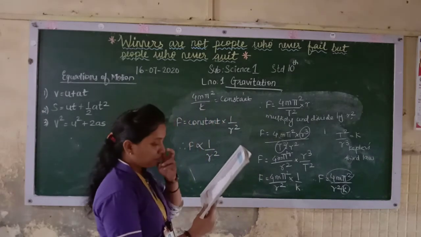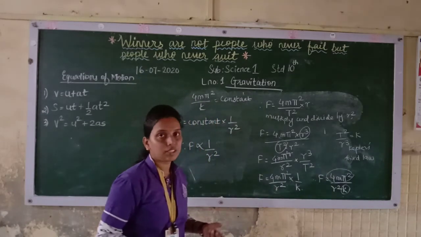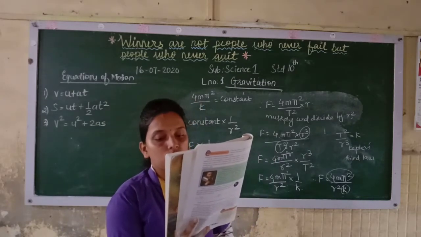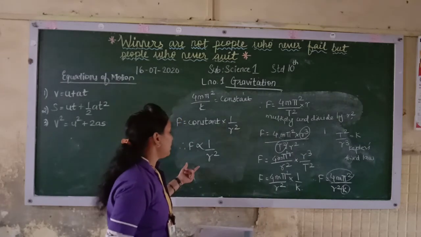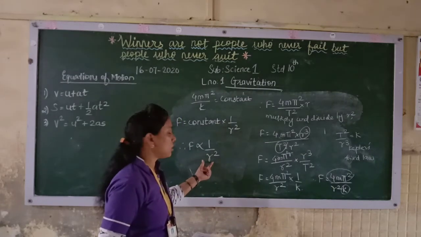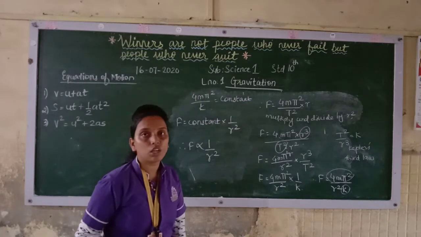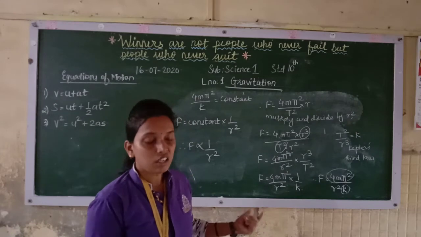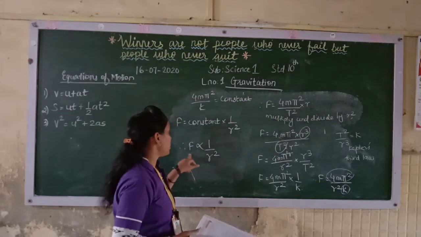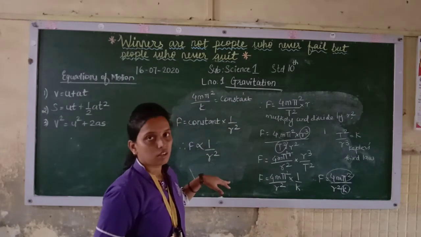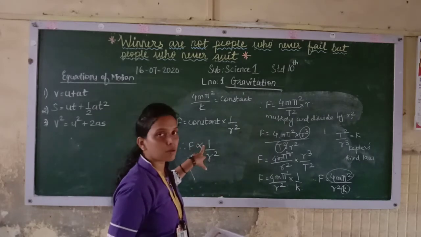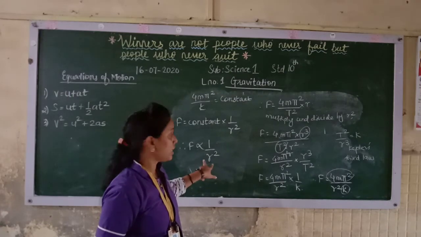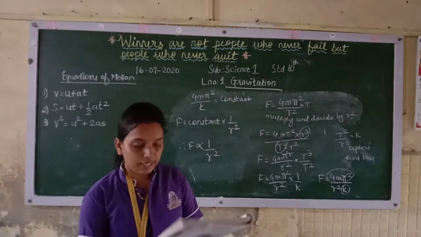So what he felt was that circular motion is because of the centripetal force which is acting on the center, and it is inversely proportional to the square of the distance between the planet and the sun. That is why you are getting 1 upon r square. That is, centripetal force is inversely proportional to the square of the distance, that is r, between the planet and the sun.